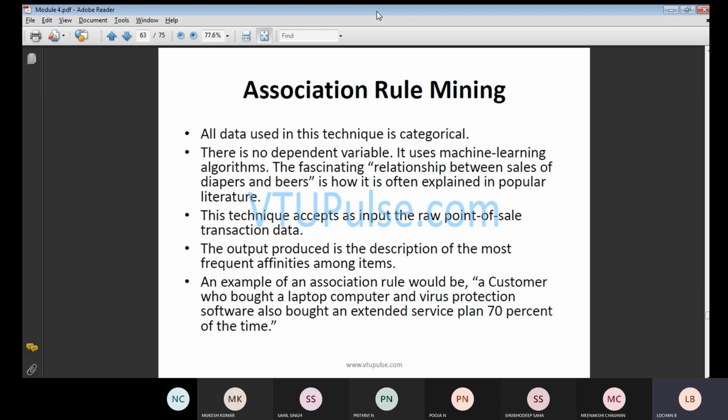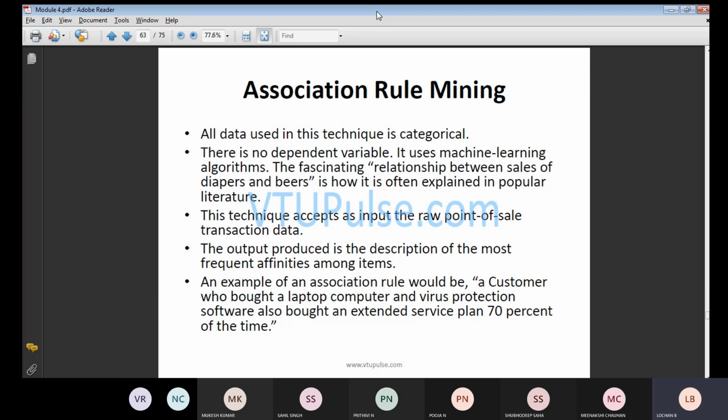Next is an example of an association rule: a customer who bought a laptop computer and virus protection software also bought an extended service plan 70% of the time. For a real-time example, you go to a bakery and take bread. Parallelly, you may take cheese or jam for that bread. That is nothing but possibility.